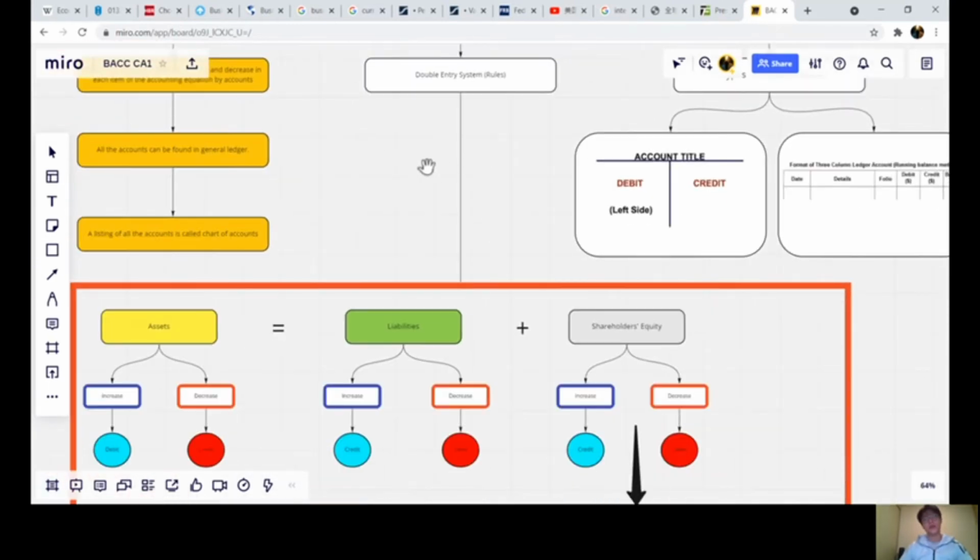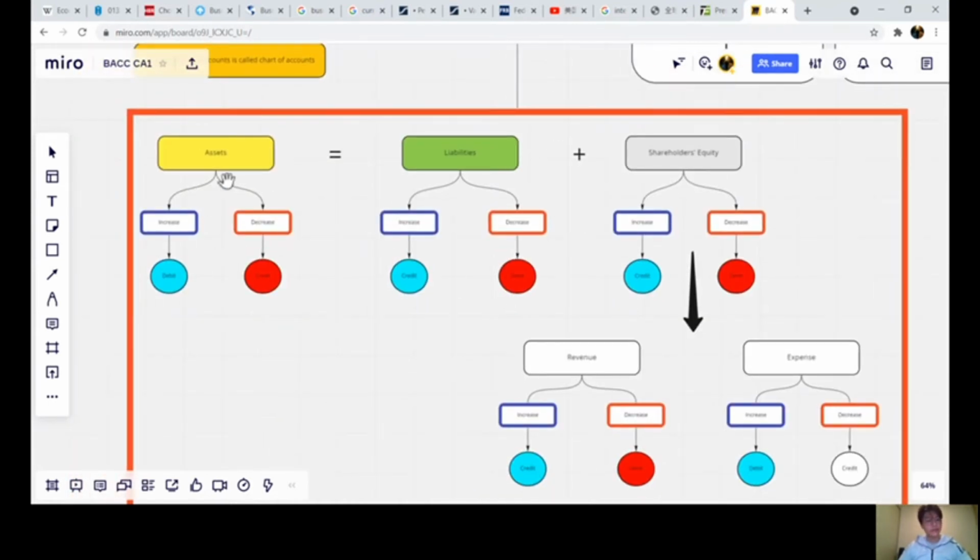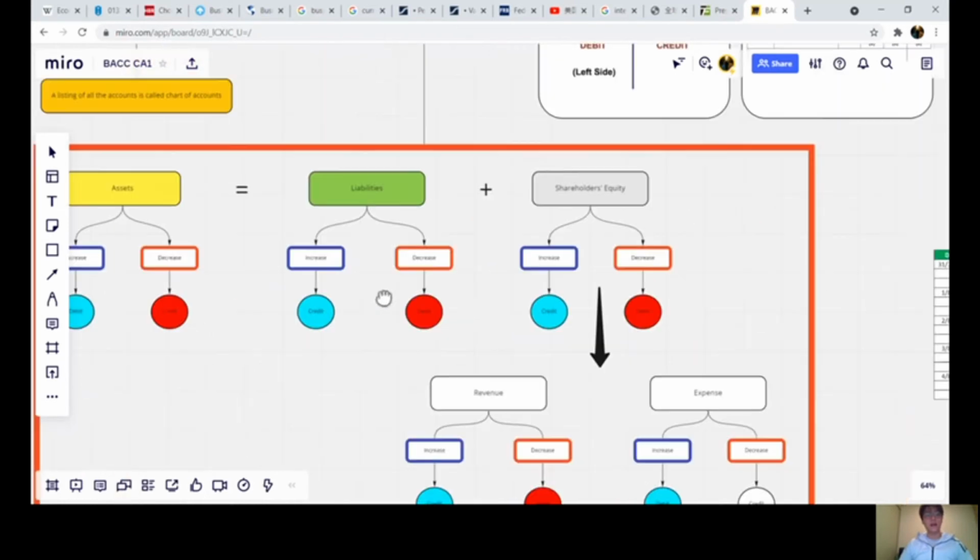So what are the rules for the double entry system? In a double entry system, when assets increase, it will be recorded on the debit side, and when assets decrease, it will be recorded on the credit side. However, for liabilities and shareholders' equities, it is the opposite. When liabilities and shareholders' equity increase, it will be recorded on the credit side instead of the debit side, and when they decrease, it will be recorded on the debit side.